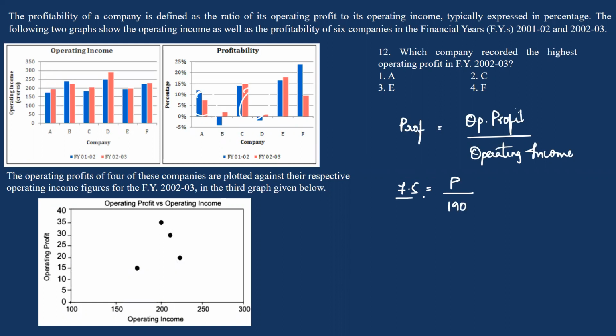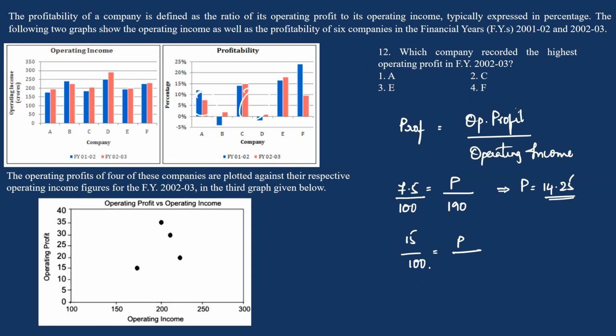Okay, 7.5. This was expressed in percentage, so the fraction would be 7.5 by 100, which implies operating profit for A is 14.25. So operating profit for company A in the financial year 2002 to 2003 will be 14.25. Now in the similar fashion, you can find the operating profit of company C. This is 15%, 15 by 100 is equal to operating profit by operating income.